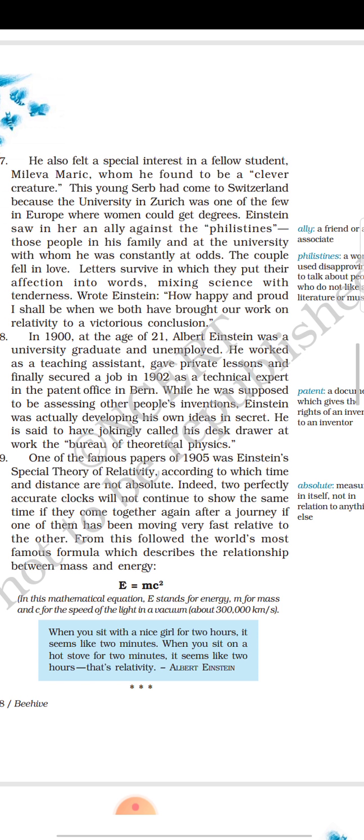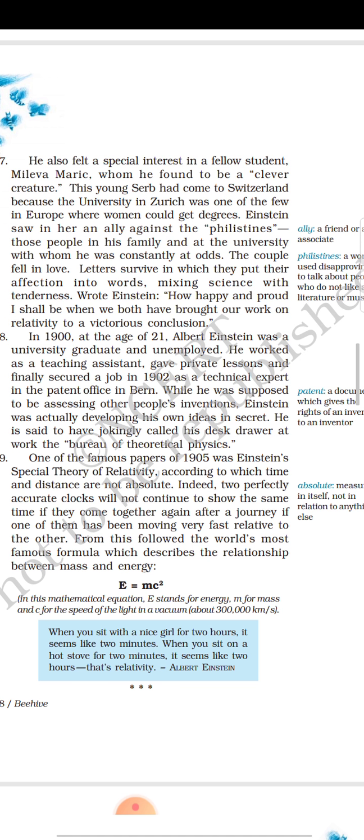She was very clever, and she had come to Zurich, where Einstein was studying. Young Serb means actually from Serbia, that is in southeastern Europe. This young girl had come, and why was he attracted towards her?